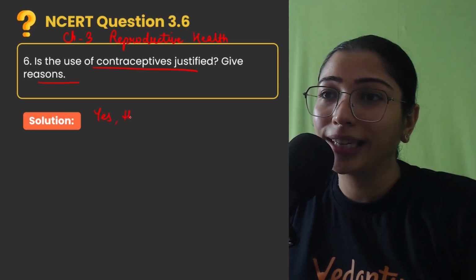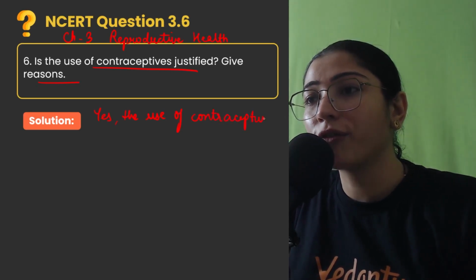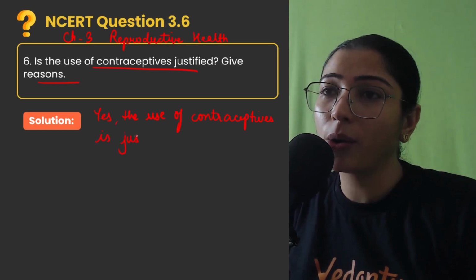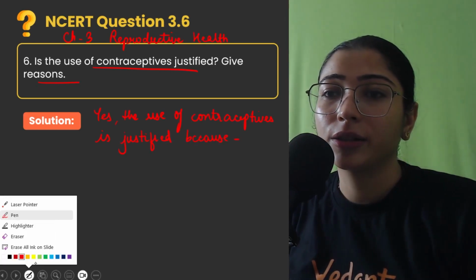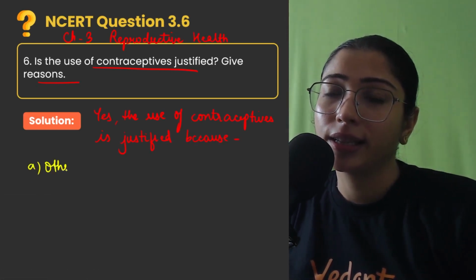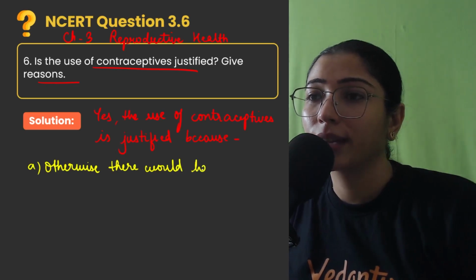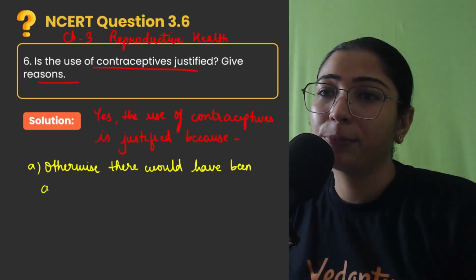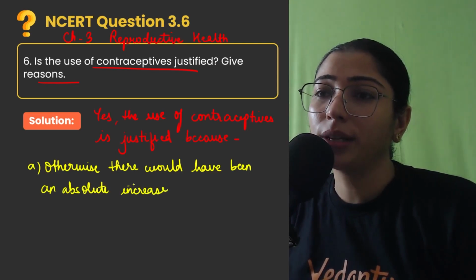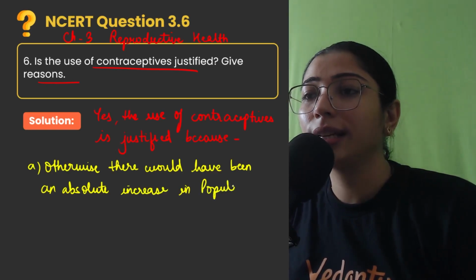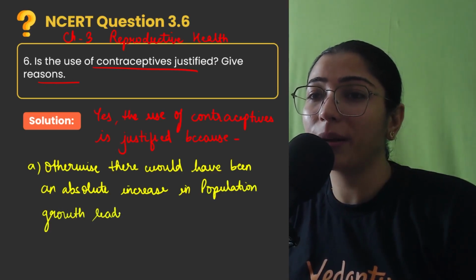Yes, the use of contraceptives is justified because otherwise there would have been an absolute increase in population growth, leading to scarcity of basic requirements, right?